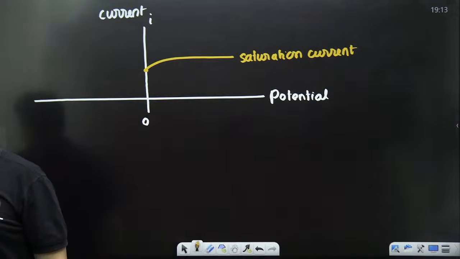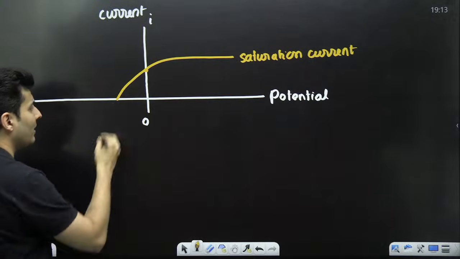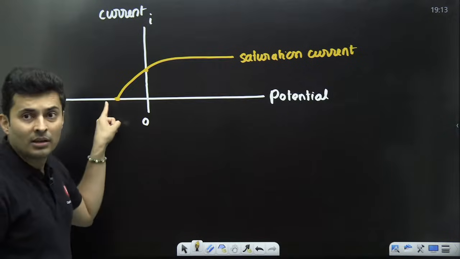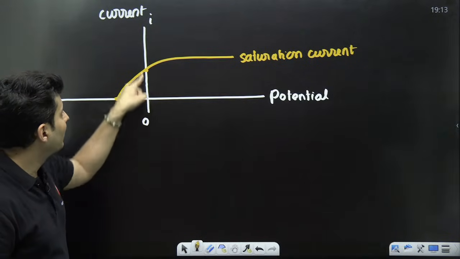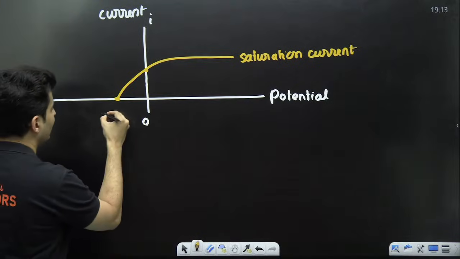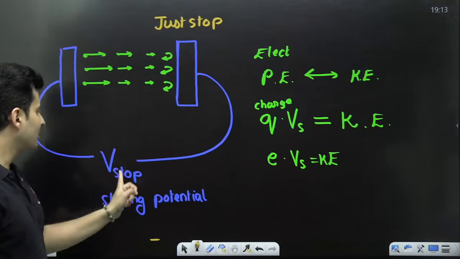Very good. Then you take this behind, this graph will go and hit it over here. Do you see what is so special about this point? At this point, the value of the current is 0. The potential has reached a negative value. So this is nothing but minus Vs. Vs is the stopping voltage.